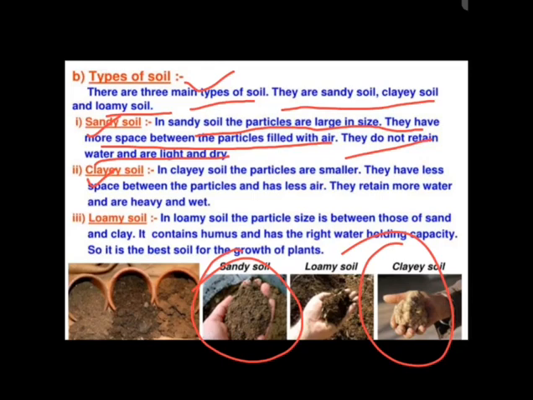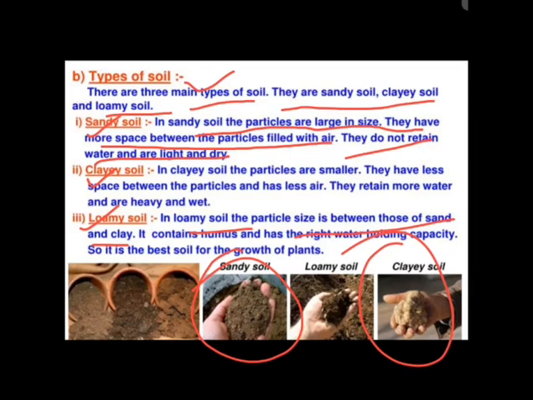Now the next type of soil is loamy soil. In loamy soil, the particle size is between those of sand and clay. In sandy soil, the particles are large in size, and in clay soil, the particles are smaller in size. But in loamy soil, the particles are comparatively smaller than sandy soil, and larger than clay soil.